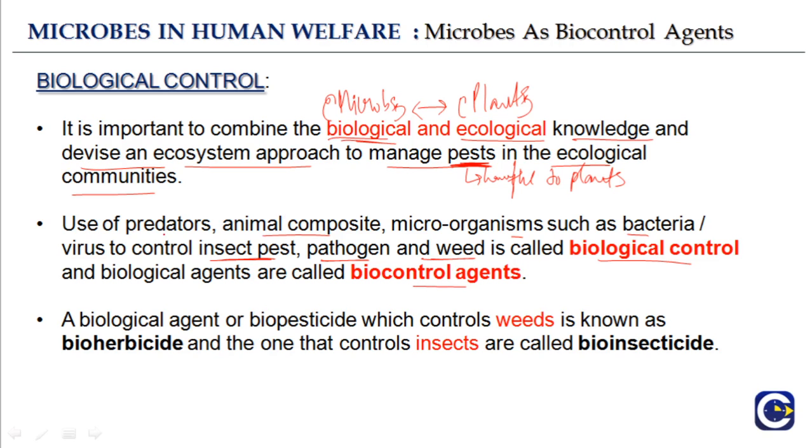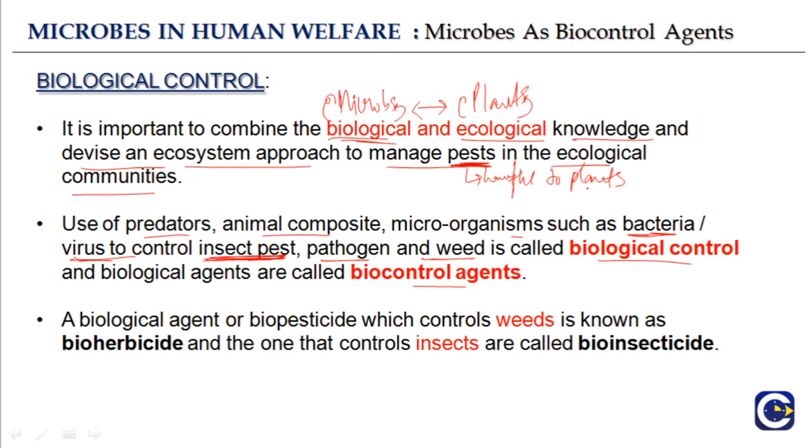The use of predators, animal competitors, microorganisms such as bacteria and viruses to control insect pests. Bacteria and viruses are the biological component. The use of predators, microorganisms such as bacteria and viruses to control the insect pests.